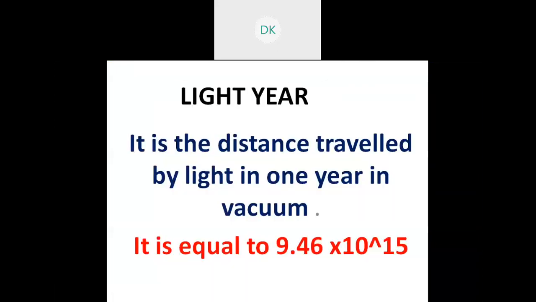So next we'll see the light year. It is the distance traveled by light. As you already know, light is traveling every day. How do we measure that distance? It is the distance traveled by light in 1 year, in vacuum, through which we can calculate the distance traveled by light. It is equal to 9.46 into 10 to the power of 15 meter. This is the value of 1 light year.